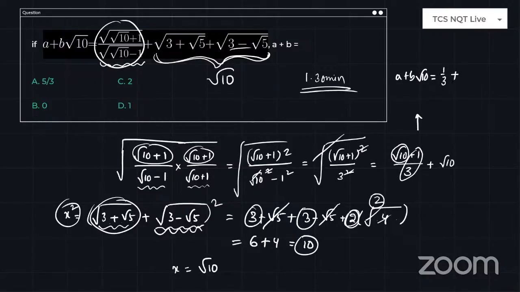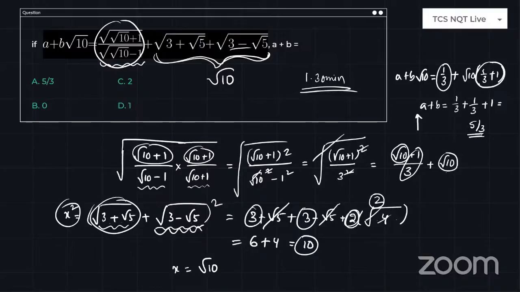plus, if you take root 10 common, here 1 by 3 left. In this root 10, we have left with 1. So a value is 1 by 3 and b value is 1 by 3 plus 1, and a plus b you need to find. So 1 by 3 plus 1 by 3 plus 1 is equal to your answer, which is 5 by 3. So option A is correct.